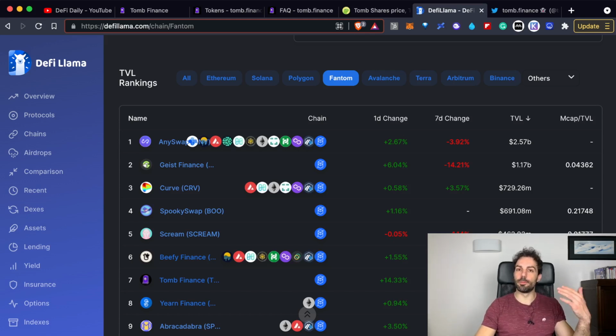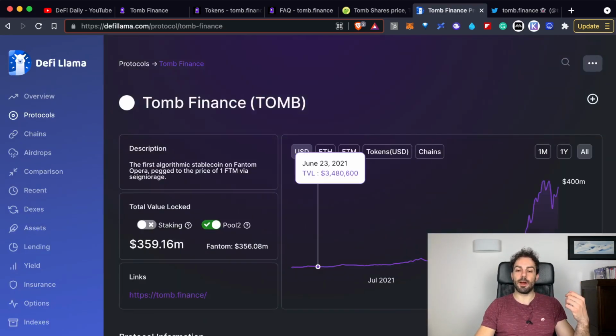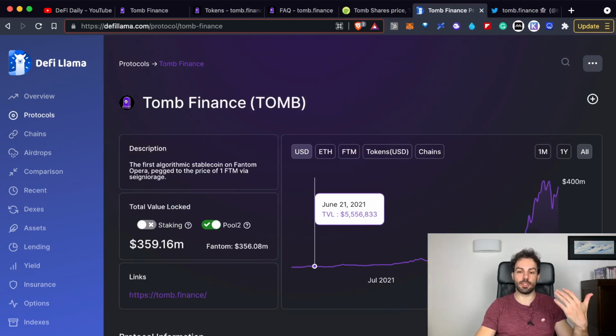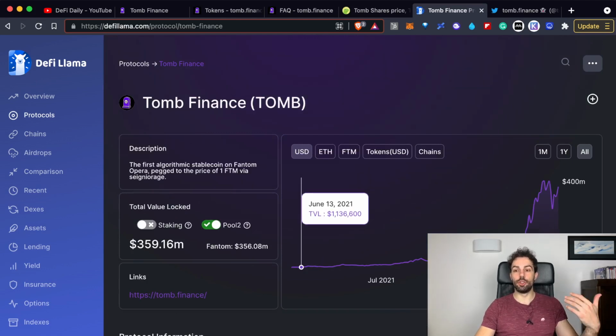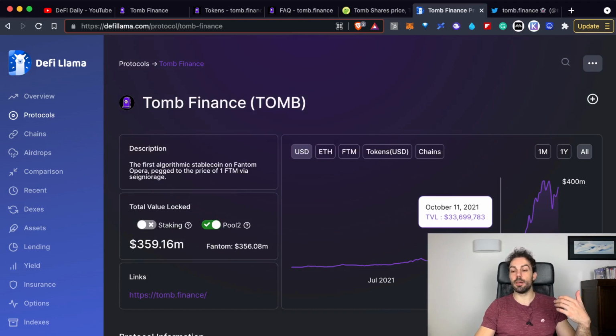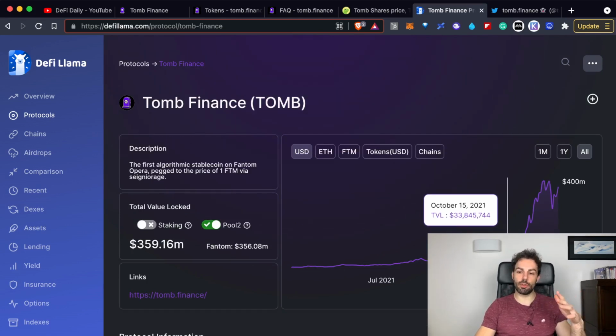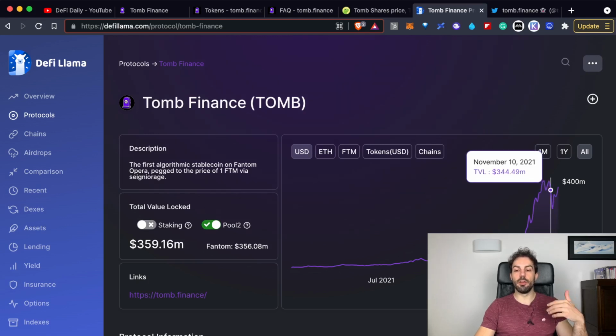So that's quite an opportunity, to be just at the early stage of the platform, even if, as you can see from this chart, the platform was not just born yesterday, because it's been on the market since June and has been growing since the middle of October. So it's still at an early point in its growth. As you can see, on the 15th of October it was around 33 million. Right now, we are around 300-something million.